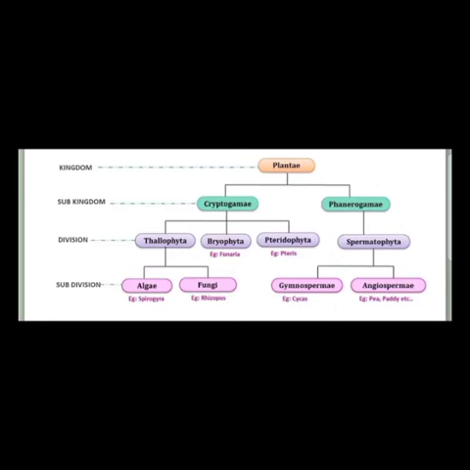Examples of gymnosperms are cycas and the Christmas tree. Angiosperms are also classified into two: dicots and monocots. Monocots have a single cotyledon, dicots have two cotyledons. Examples of monocots are banana tree, onion, bamboo. An example of dicots is the banyan tree.